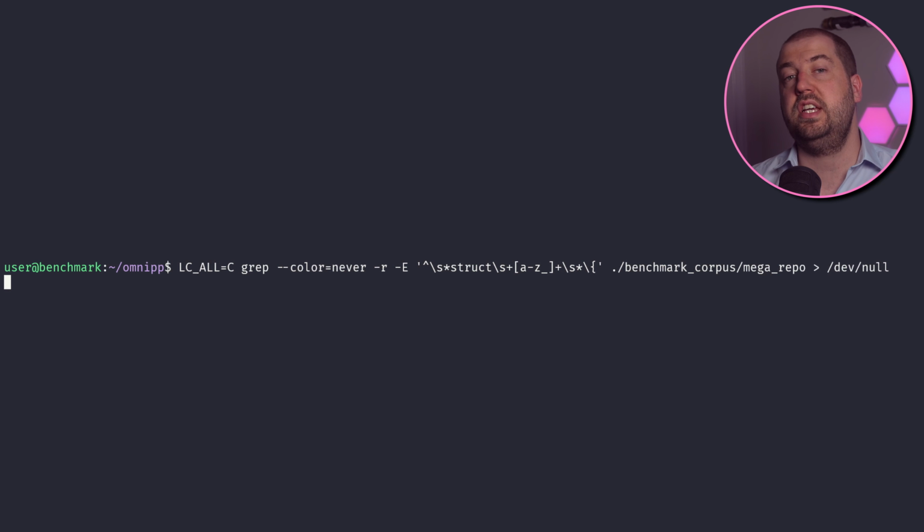I want to focus on just a single use case as a vehicle for our optimization journey. This is not meant to be a fully featured replacement. Our test corpus will be 2 clones of the Linux source code, that's over 200,000 files and about 4 gigabytes of data. Again, I'm more interested in doing incremental improvements than necessarily building a fully featured tool. Our test case will be simple. Find all occurrences of the struct keyword using a regex. In vanilla grep, that looks like this. I will be trying to normalize the options and flags between the various tools to keep it fair.